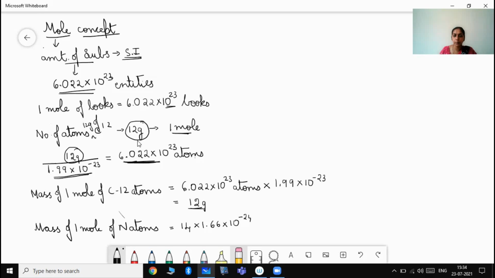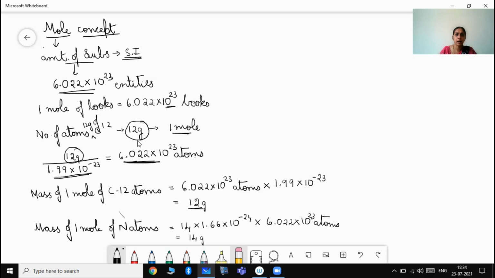14 into 1.66 into 10 to the power of minus 24 will give us the mass of 1 atom. That multiplied by this 6.022 into 10 to the power of 23 atoms gives us the mass of 1 mole of nitrogen atoms. We get the mass of 1 mole of nitrogen atom.